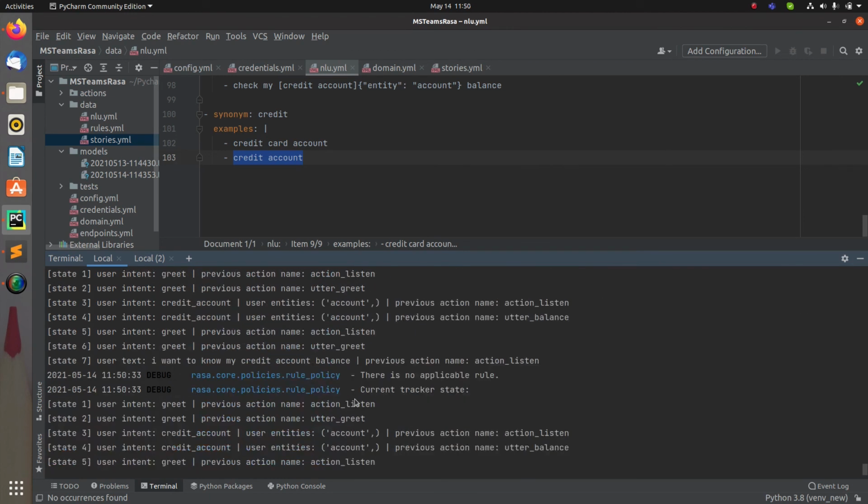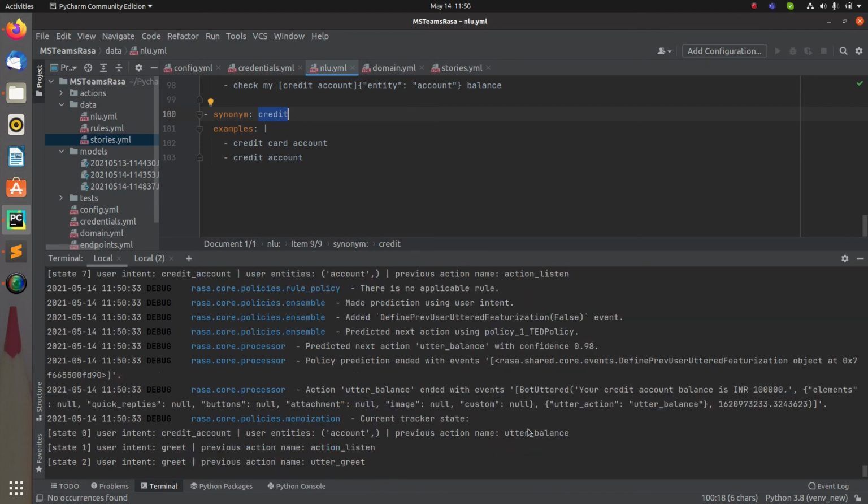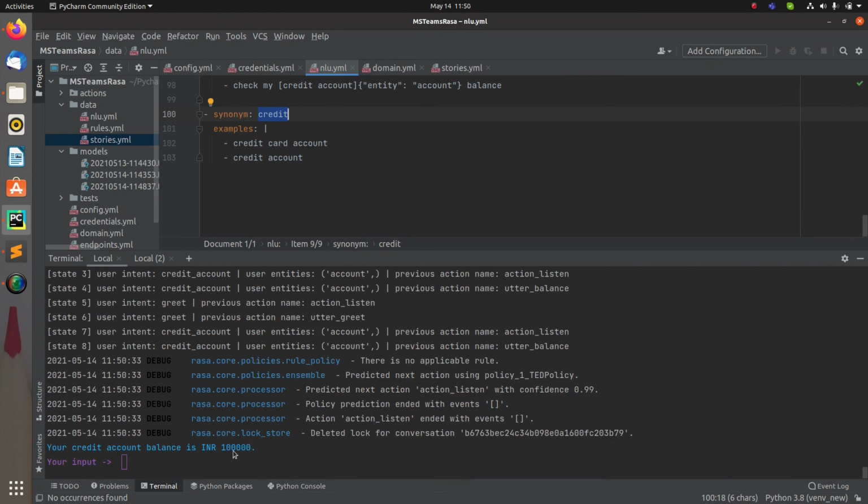Again the same output. Now go in here and check it again. Again you have the same value, and again you have the same entity. Again you have different values, but it has been updated with the value that you have assigned for your synonyms. So in this way we can use the synonyms and assign values accordingly, right? So this is how you can apply synonyms in a Rasa chatbot, and that is it for today.